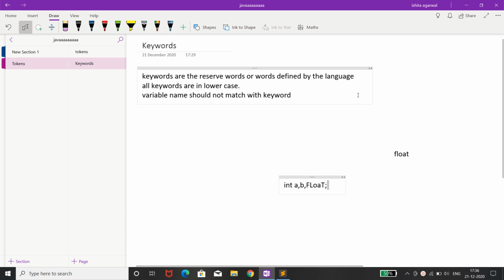Now the third point is that const and goto are also keywords in Java but are not defined.